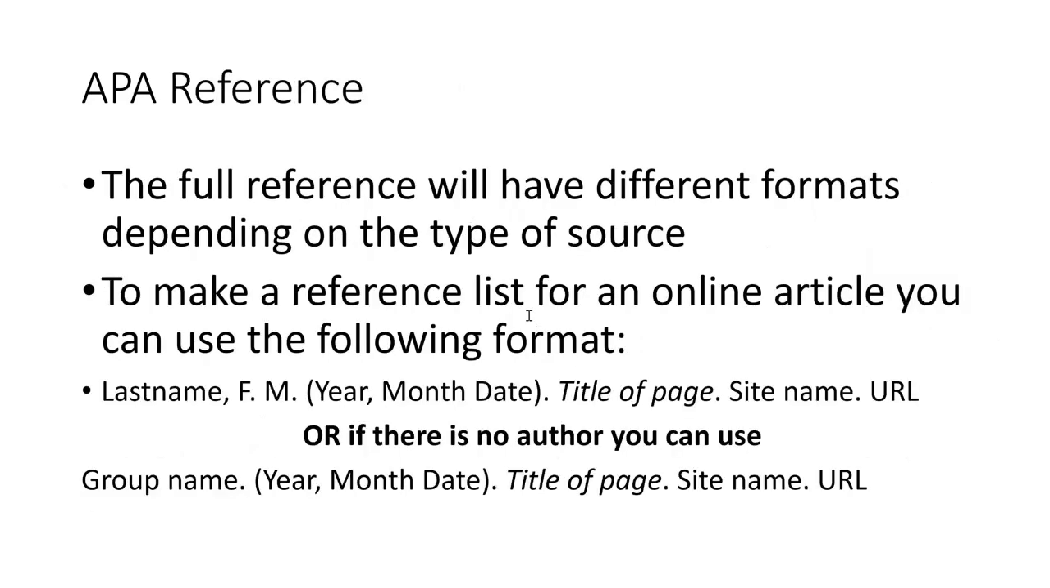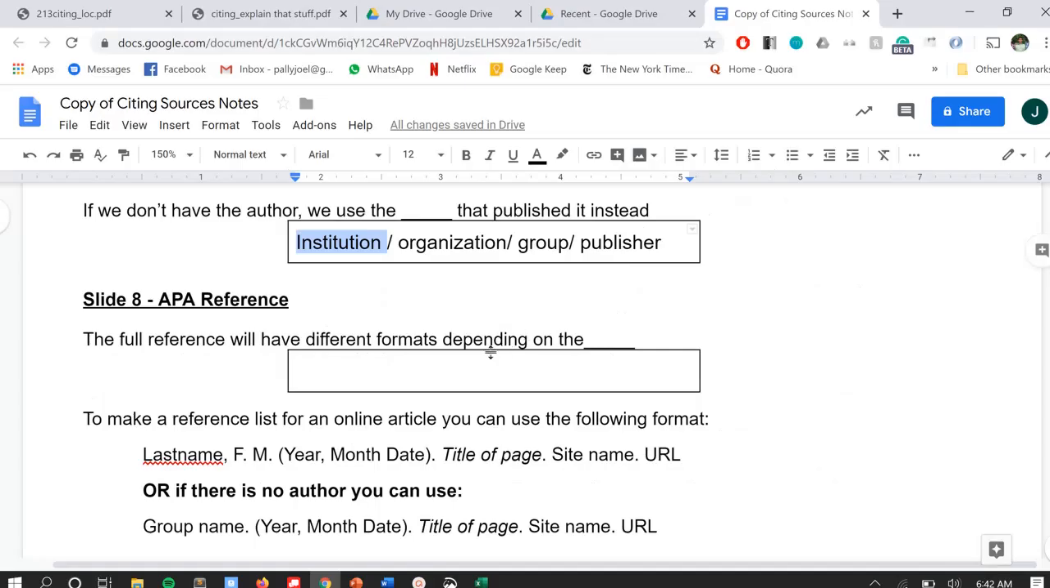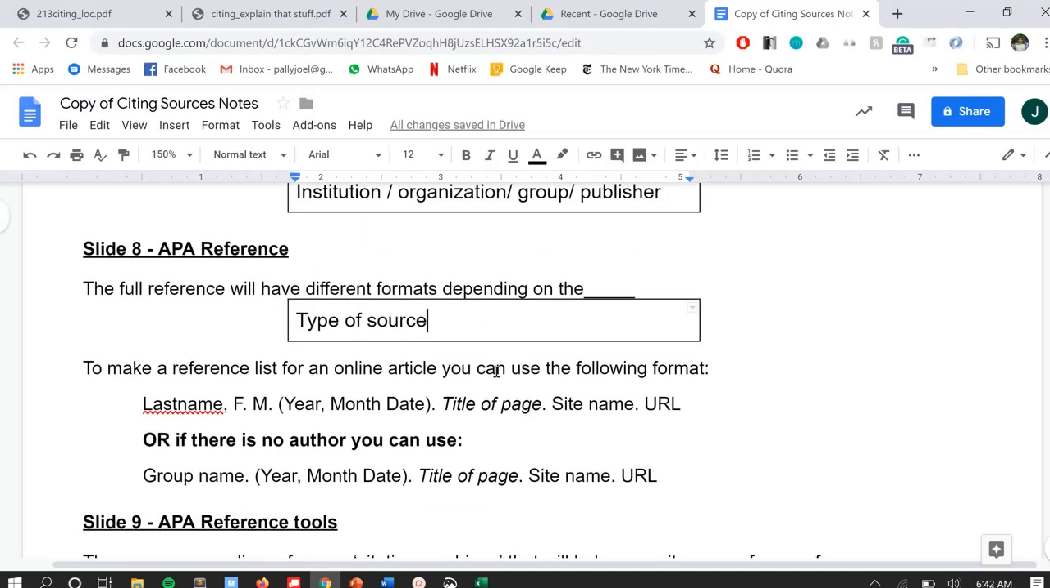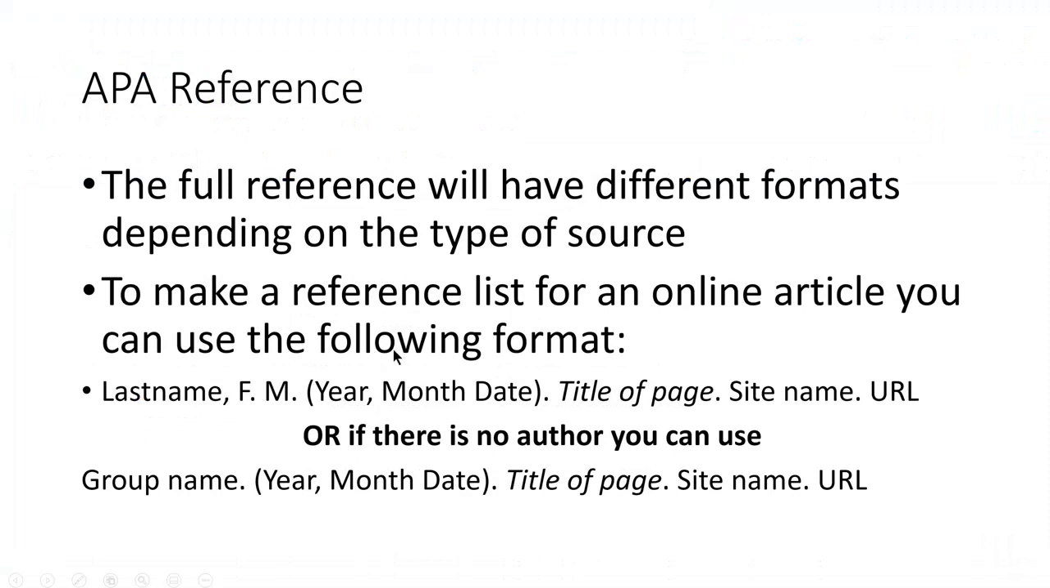So how do we do the reference part? The reference is going to have different formats depending on the type of source. Whether you're using a podcast, a YouTube video, an encyclopedia, a book, an online article, they're all going to have slightly different formats, require slightly different information to help you find them. So we're going to focus on online articles because that's what most of you have been using for your research. So it's pretty straightforward.